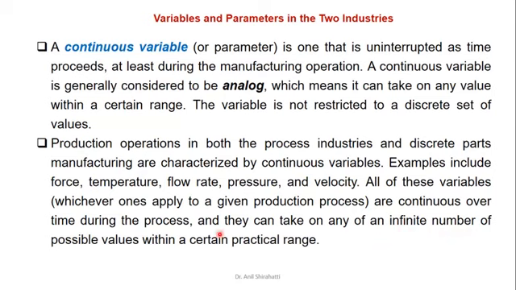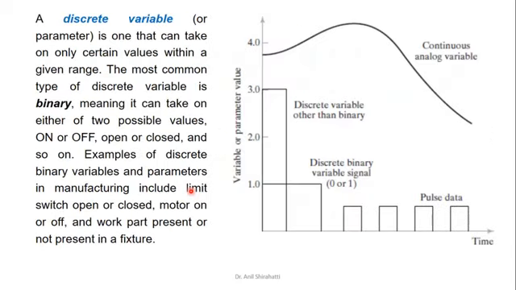For example, if I'm doing a temperature operation, maybe in a foundry operation, the temperature can range from the melting point to the room temperature, and the flow rate may be from high to low. Next is the discrete variable. A discrete variable is one that can take on only certain values within the given range.